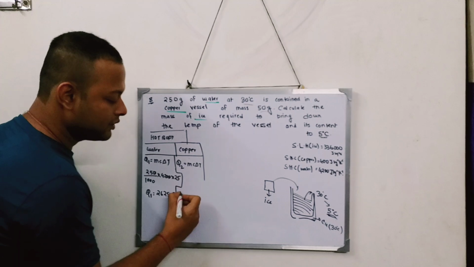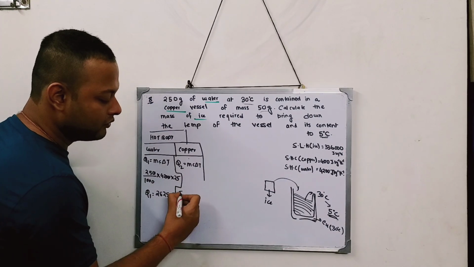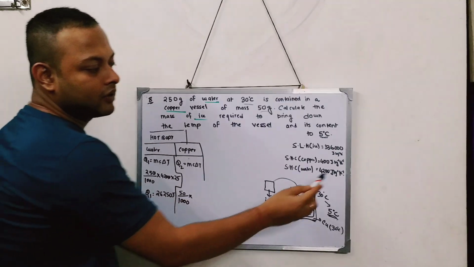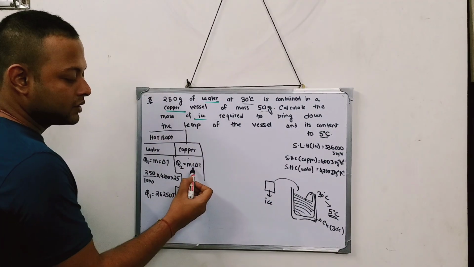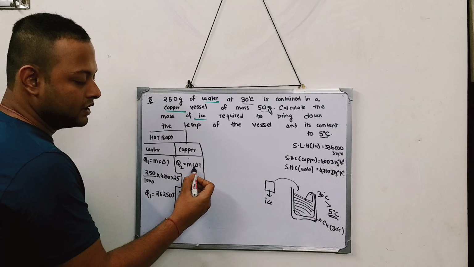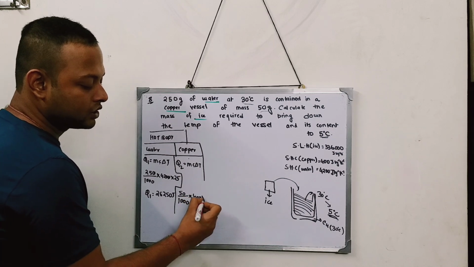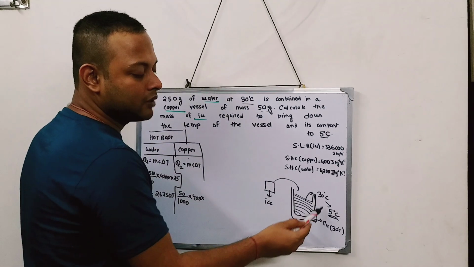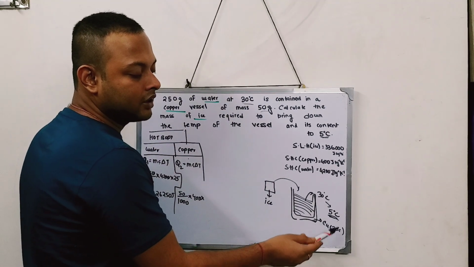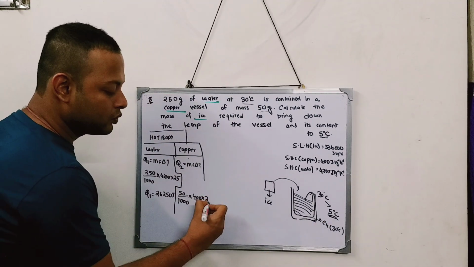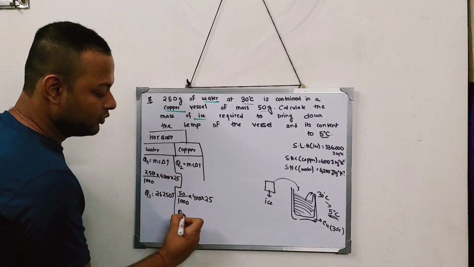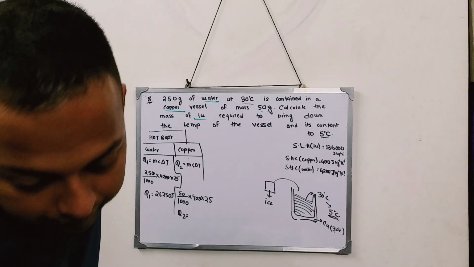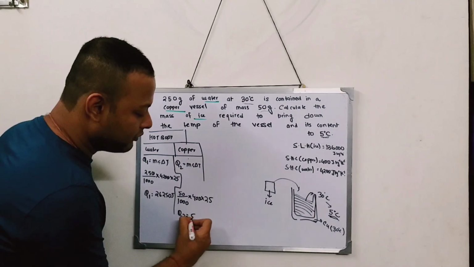So I'll write this as Qm equal to 50 gram. 50 means what? 50 by 1000, because other values are given in kg. Specific heat capacity of copper, C of copper, is how much? 400, given in the question. And temperature, what is delta T? Again the delta T will be the same. Initially the copper is at 30 degree and is coming to 5 degree. So it will be 25. And if you solve the whole thing, it comes out to be nothing but 500